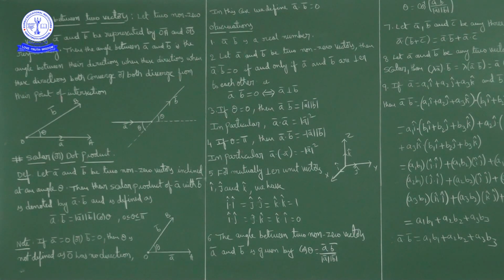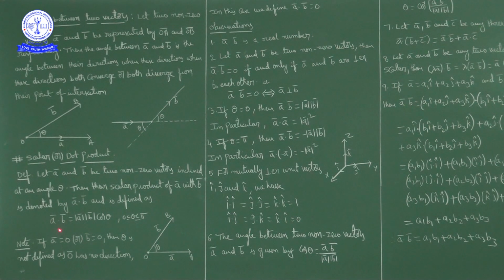What we have here: let A bar and B bar be two non-zero vectors inclined at an angle of theta. Okay, means the angle between A bar and B bar is theta. Then the scalar product or dot product of A bar with B bar is denoted by A bar dot B bar and is defined as, how is it defined?